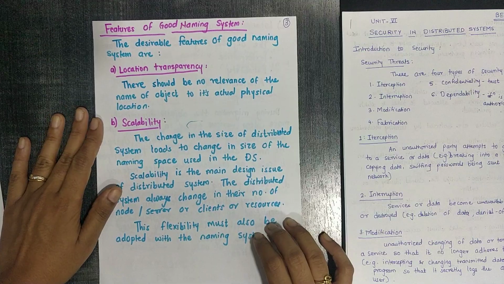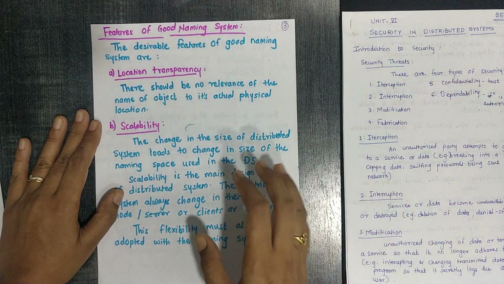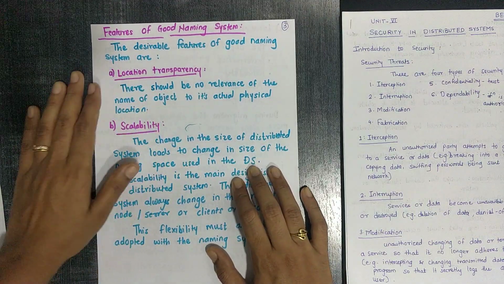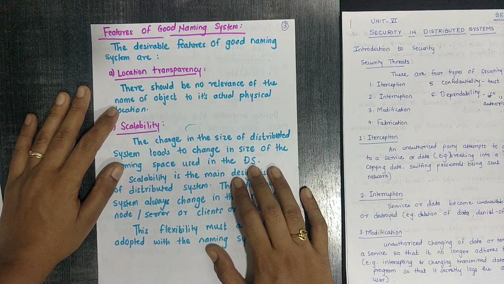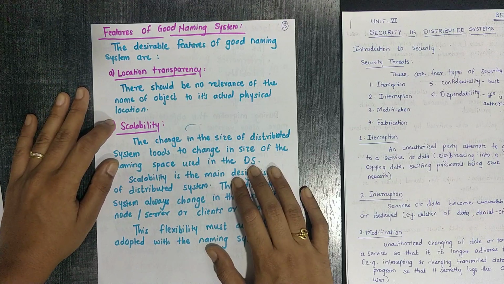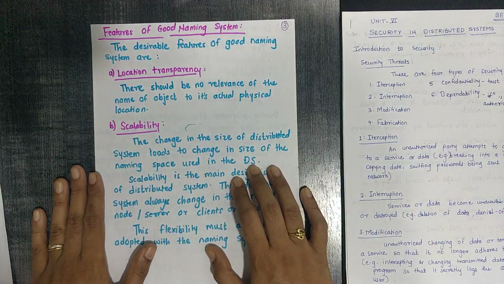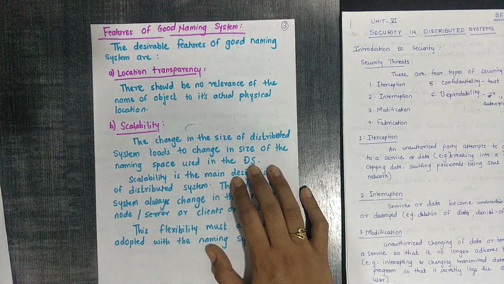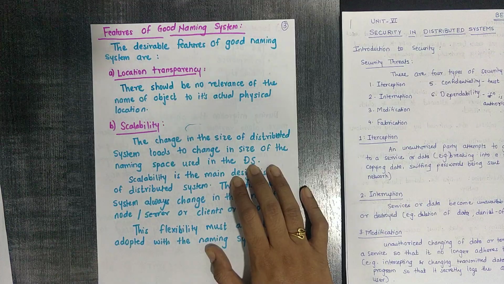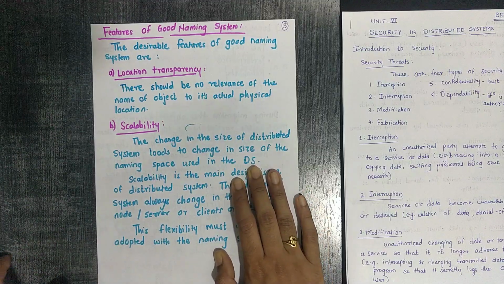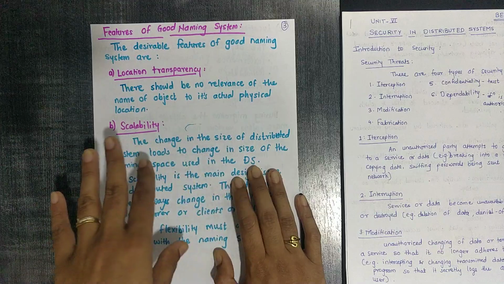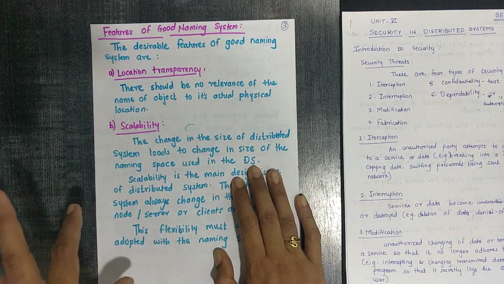Then some features of a good naming system. The first one is location transparency. There should be no relevance of the name of an object to its actual physical location, because we are working in a distributed system. So no relevance should be there to its physical location.